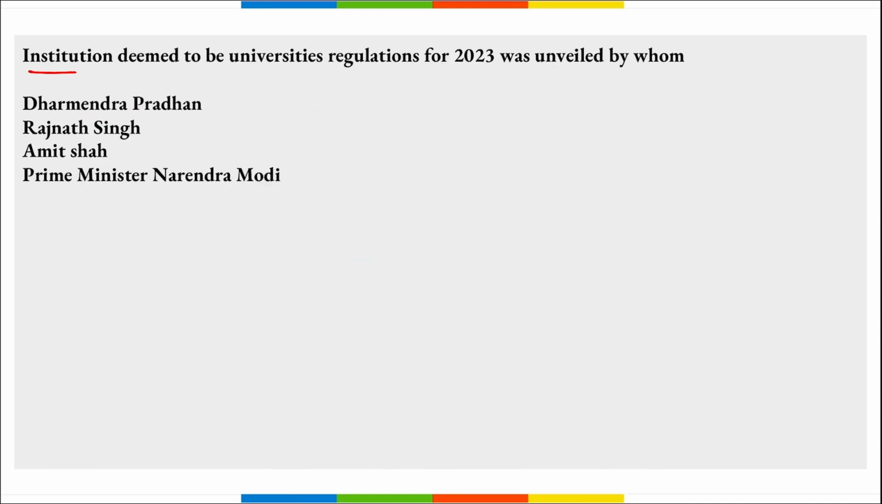Next, Institution Deemed to be Universities Regulations 2023 was unveiled by whom? So remember, recently UGC regulations for 2023, that is Institution Deemed to be Universities, were unveiled by our Minister of Education, Dharmendra Pradhan ji, right? He released the UGC regulations for 2023 for the establishment of more quality focused deemed universities.